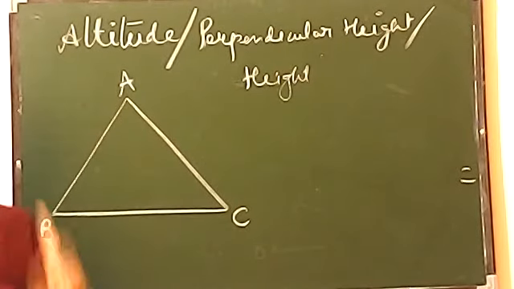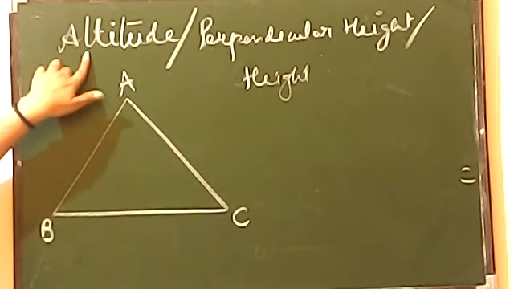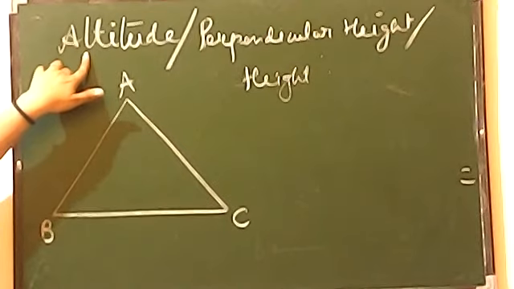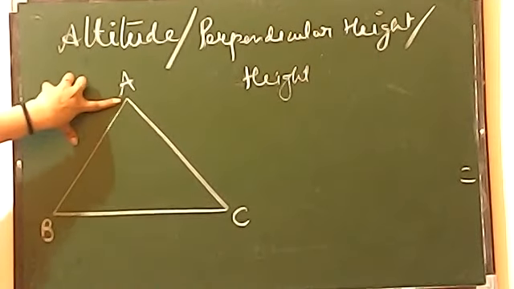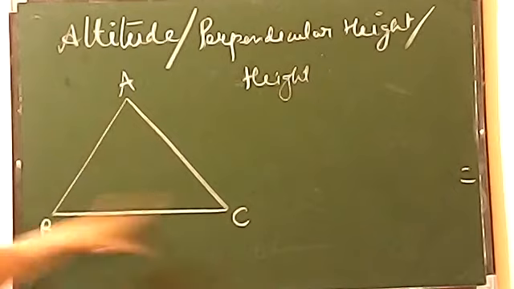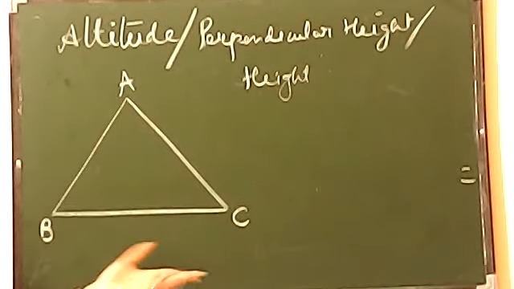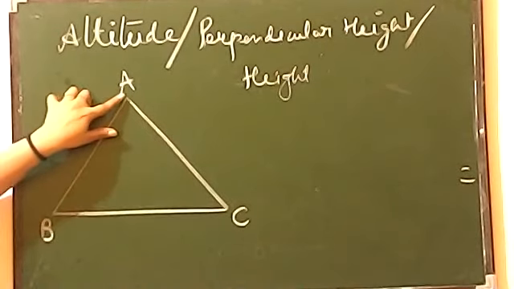So altitude is a line segment which is drawn from the vertex. We can take any one of the vertices, or we can also take all three.